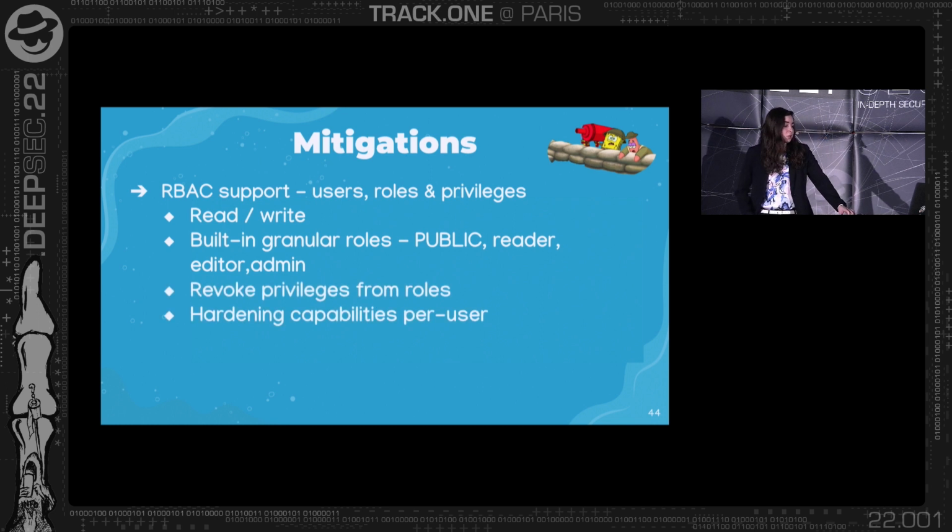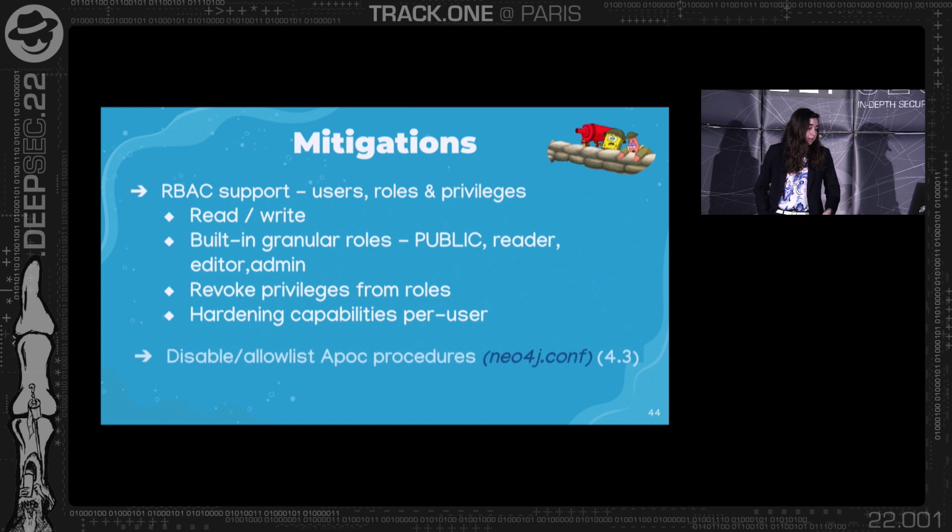What else can you do? You can actually revoke some privileges from some roles. So you can use the common reader role and change it and tamper with whatever you like. And another suggestion that we got, specifically this one, was a nice suggestion we got from Neo4j.